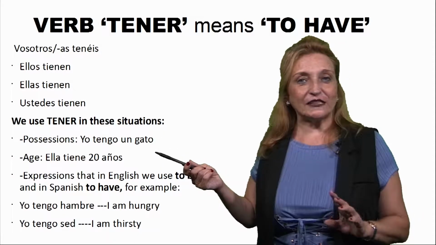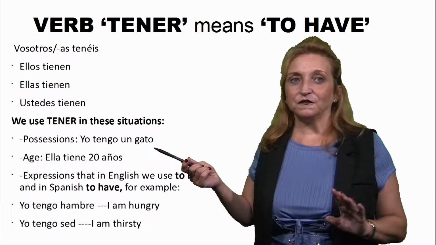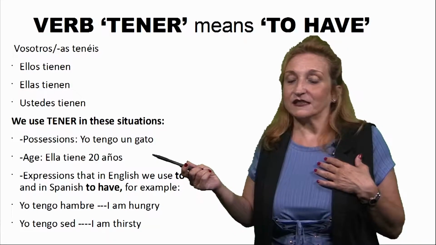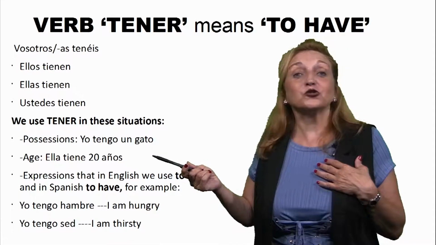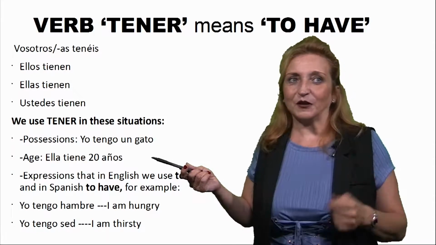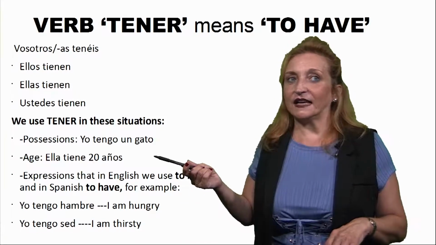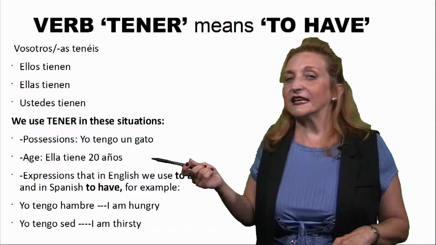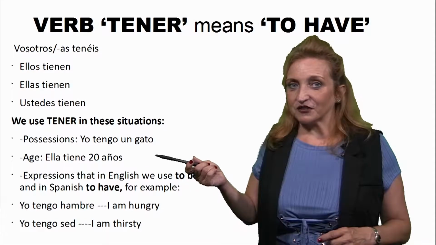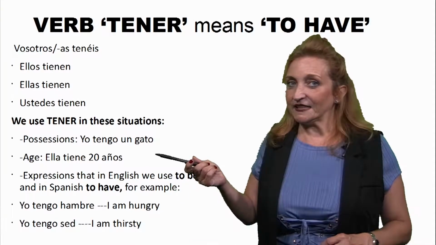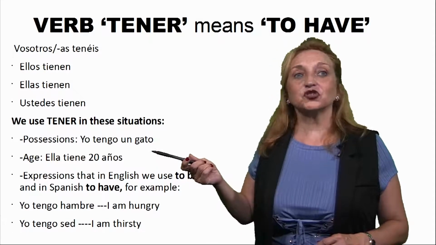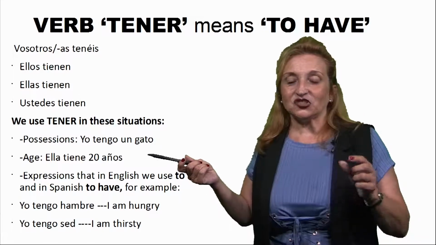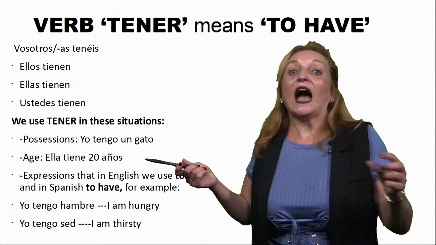Be careful with this because in English, you say for the age, for example, I am 20 years old. In Spanish, you don't use to be, you use to have for the age. For example, ella tiene 20 años. In English is she is 20 years old. You can see when you say in English she is, in Spanish is she has.